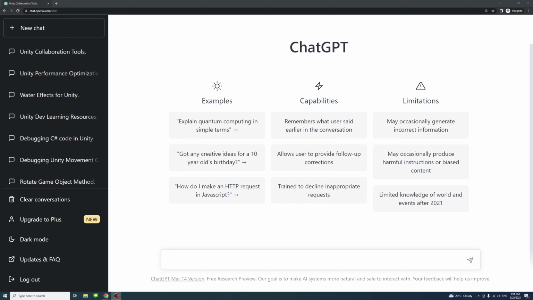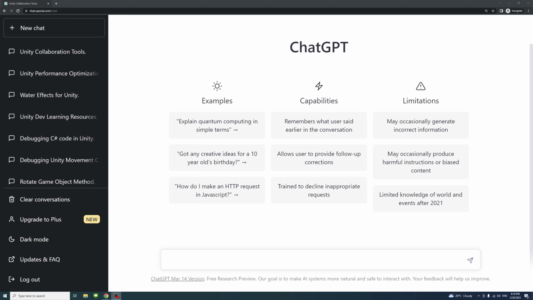Hello, today we'll talk about how ChatGPT can help you as a Unity developer. ChatGPT is an artificial intelligence language model developed by OpenAI. It is trained on a large collection of data. It is designed to understand and generate natural language responses to a wide variety of queries and tasks.